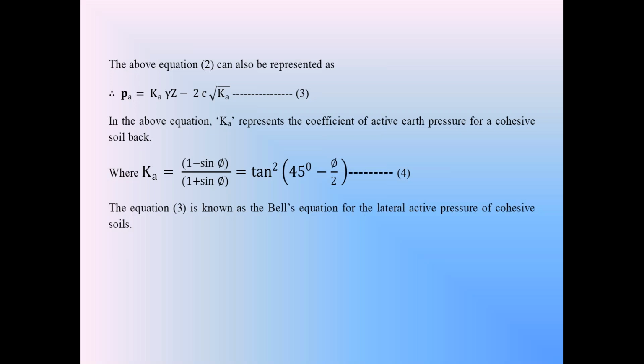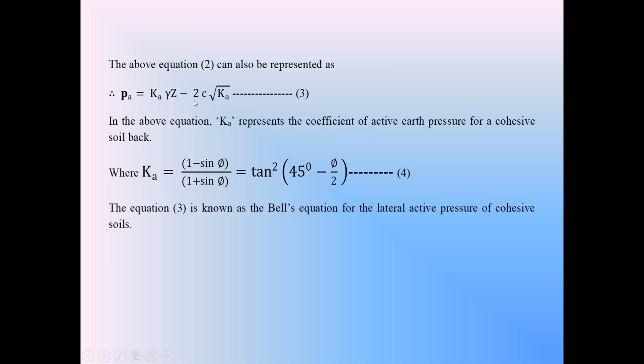Whereas in cohesionless backfill, please understand this carefully: Pa is equal to only Ka into gamma z. According to Rankine's active earth pressure theory, in cohesionless backfill Pa is equal to Ka into gamma z, whereas in cohesive backfill the active earth pressure Pa is equal to Ka into gamma z minus 2c into root Ka.